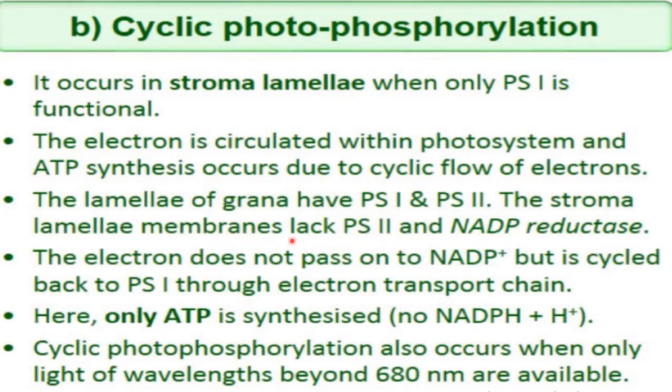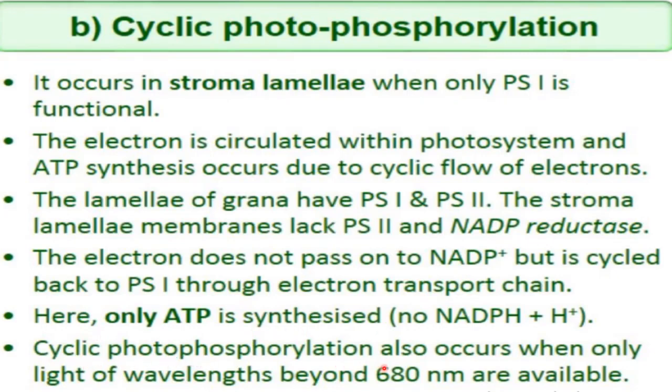That's why in the stromal lamellae membrane only photosystem 1 works. The electron does not pass on to NADP plus but is cycled back to photosystem 1 through the electron transport chain. Here only ATP is synthesized because NADP reductase is absent, right? So only ATP is synthesized here.